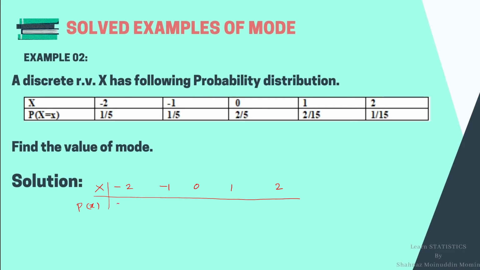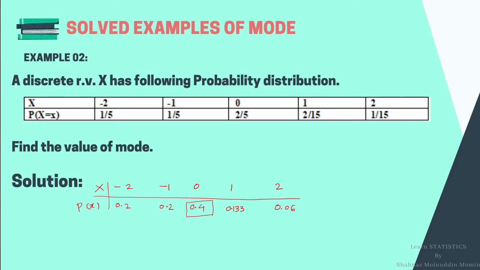The first value is 0.2, the second is also 0.2, 2/5 is 0.4, 2/15 is 0.133 and 1/15 is 0.06. By observing this table, we find the maximum probability is 0.4.